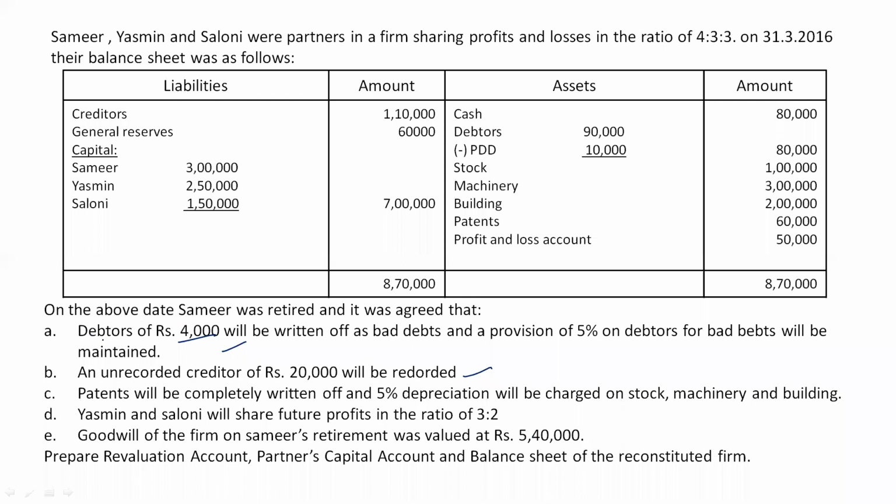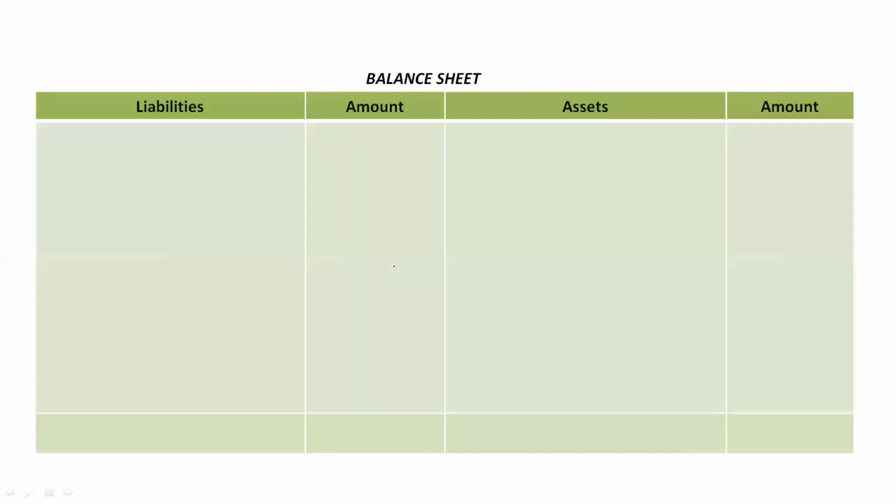So the first adjustment here is relating to debtors, right? First of all, check the value of debtors in the balance sheet. 90,000 rupees is the value of debtors. Clear? In that they are telling 4,000 were written off as bad debts. I hope you remember what we usually do. First of all, we will have the value of debtors. From that we will deduct any bad debts. Then whatever amount is remaining, if we have to create any provision, the provision will be created on this amount, right?